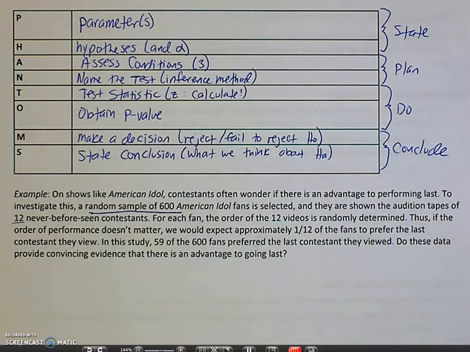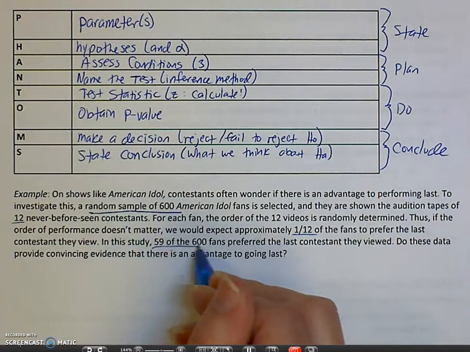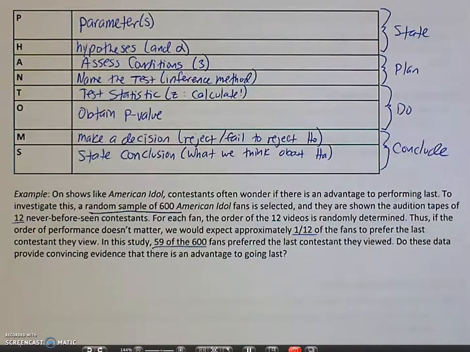For each fan, the order of the 12 videos is randomly determined. Thus, if the order of performance doesn't matter, we would expect approximately 1/12 of the fans to prefer the last contestant they view. In this study, 59 of the 600 fans preferred the last contestant they viewed. Do these data provide convincing evidence that there is an advantage to going last?